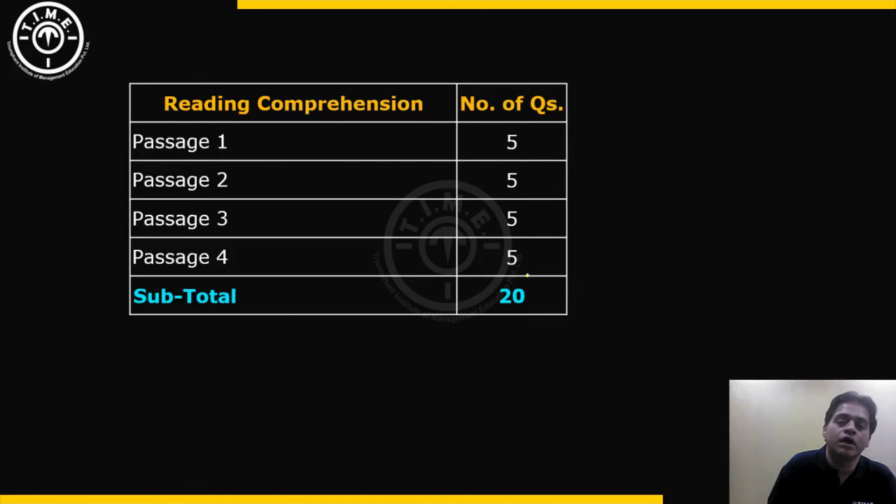And the final question model in this VARC section is reading comprehension. There were 20 questions of reading comprehension. There were 4 passages. Each passage had 5 questions. The passages were not very lengthy to read. Approximately 200 words or so was the length of the passages on average. Out of the 4 passages, there was one passage which was a little bit difficult to comprehend. The remaining 3 were easy to understand.